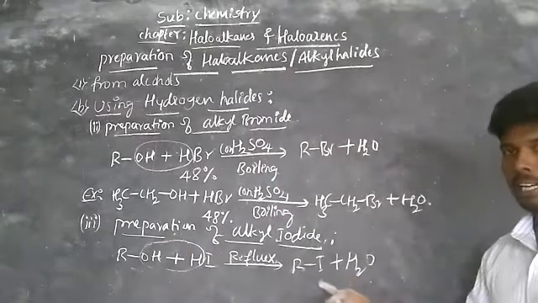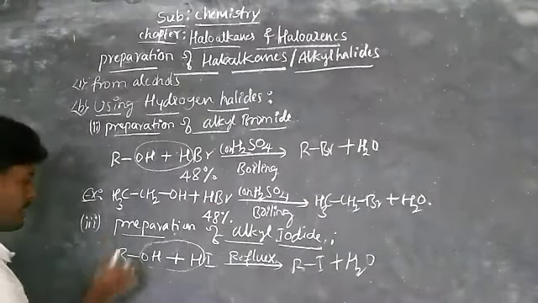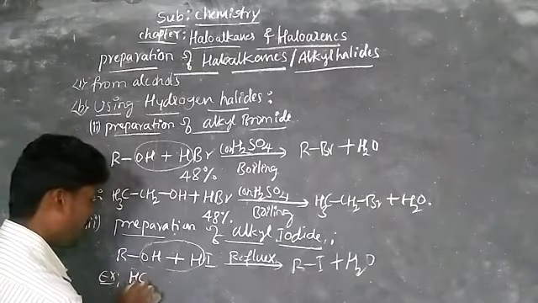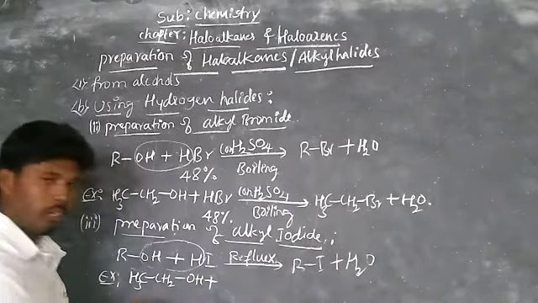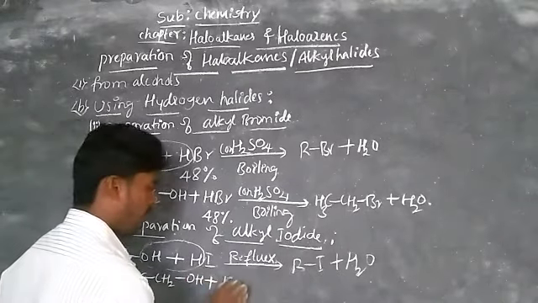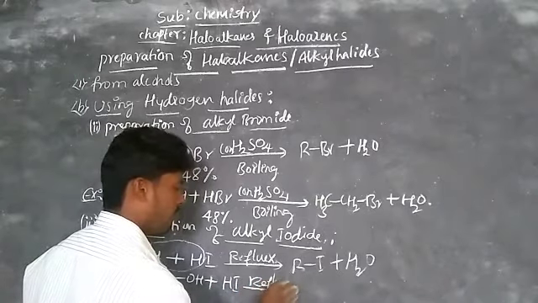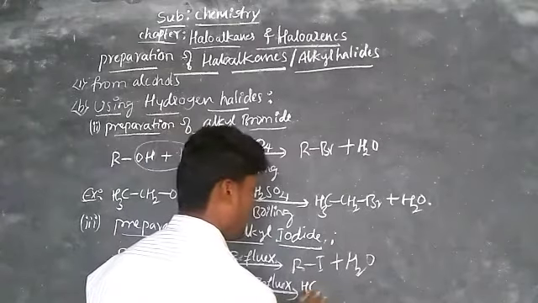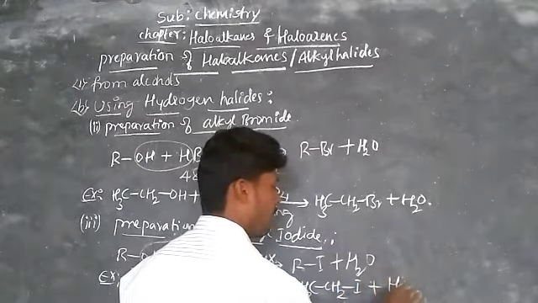Similarly, write an example by taking ethanol, CH3CH2OH, which is treated with hydrogen iodide on reflux. On reflux, you get CH3CH2I plus H2O.